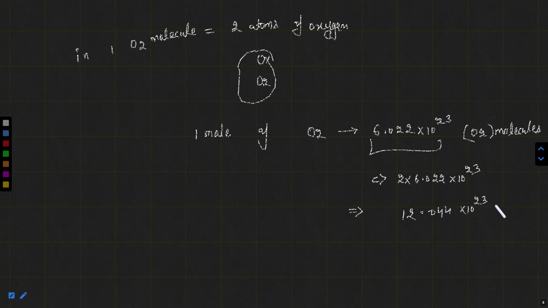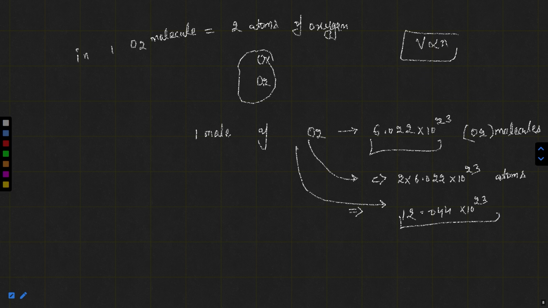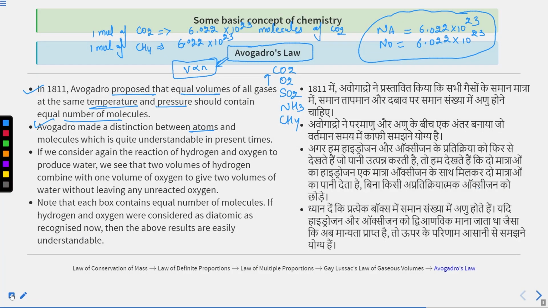Now it contains atoms. These are the atoms of oxygen which are present in 1 mole of O2. In 1 mole of O2, 12.044 x 10^23 atoms of oxygen are there. So Avogadro made a distinction between atoms and molecules, and he said that V is directly proportional to N, that means equal volume of all gases at the same temperature and pressure contains equal number of molecules.